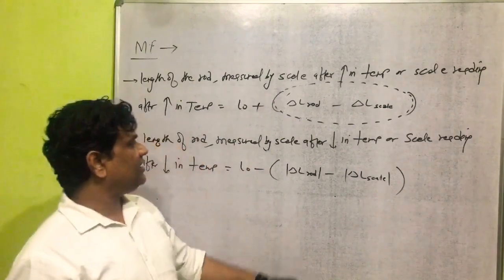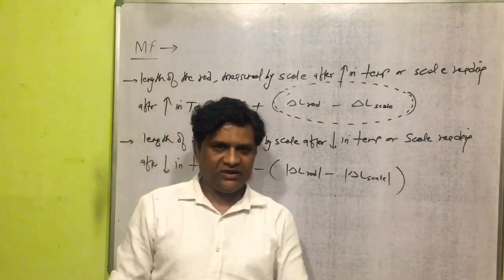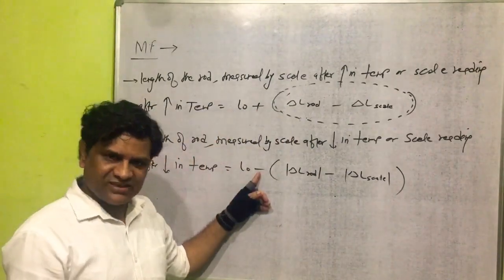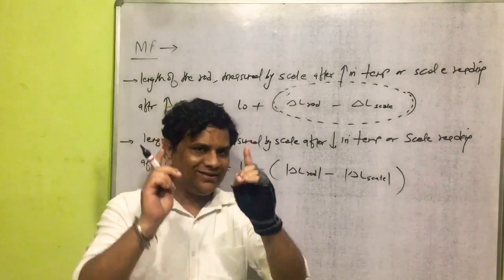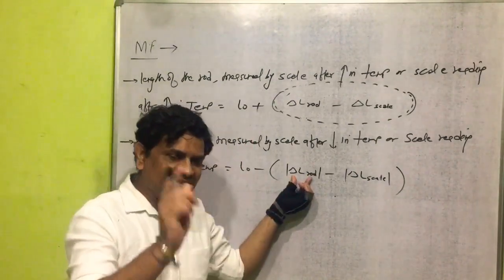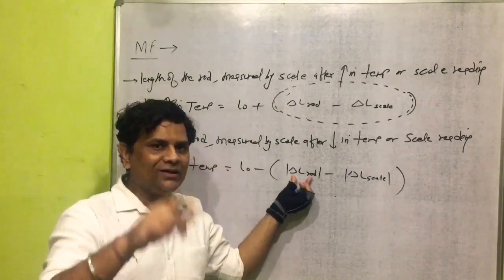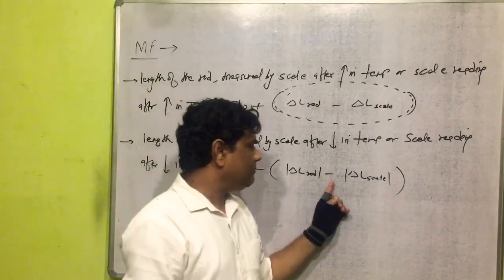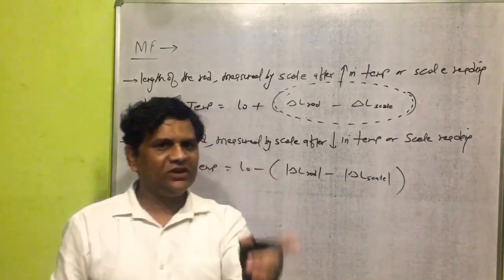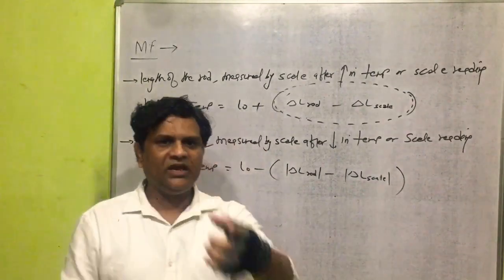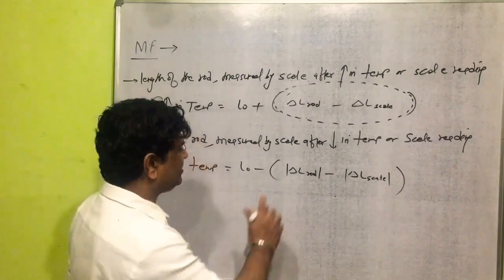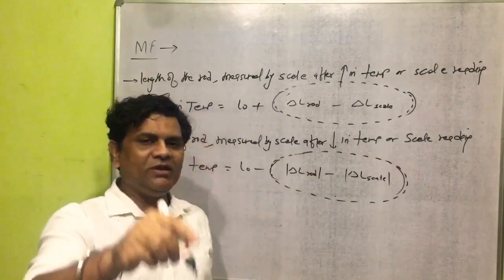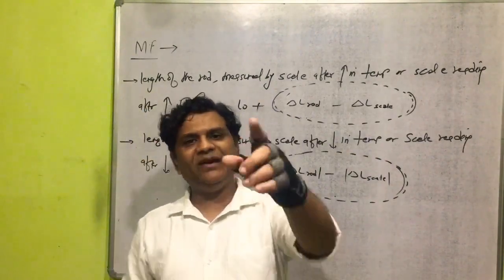Now it must be clear in a class here. Here temperature is decreasing. So if temperature decreases, here will be minus. If temperature decreases, this will be the decrease in the length of a rod in a magnitude term, minus the decrease in the length of a scale in a magnitude term. Now again we can take here, this value may be 0, may be positive, or may be negative. It depends upon alpha.